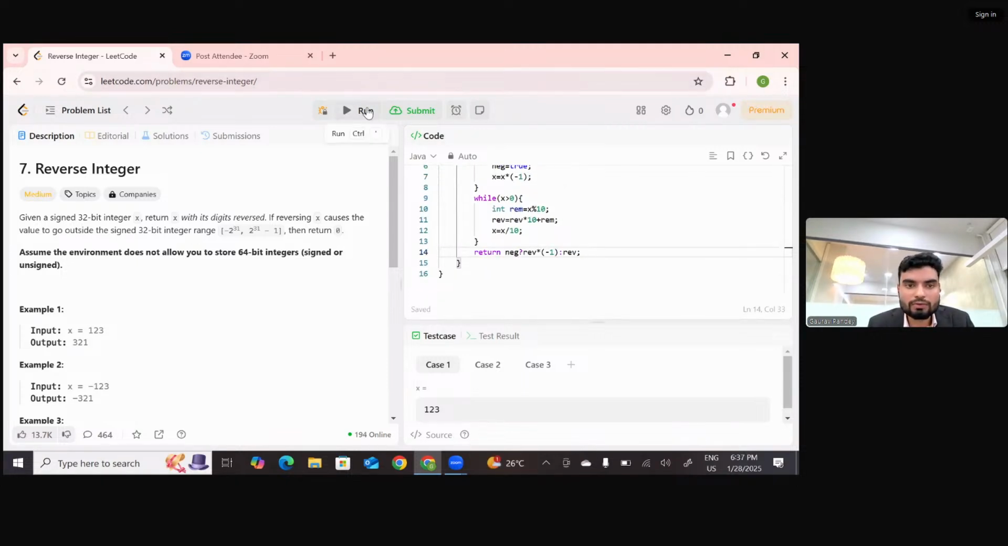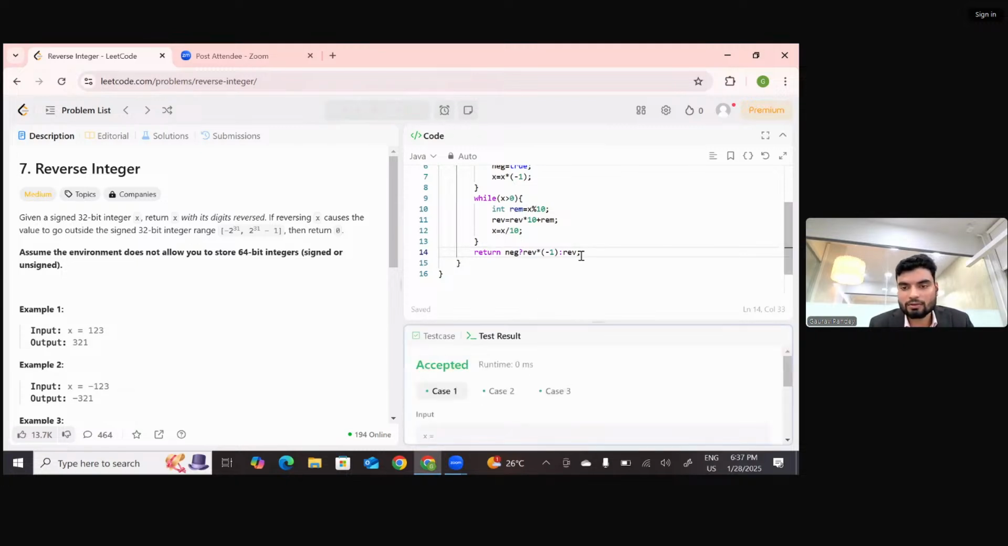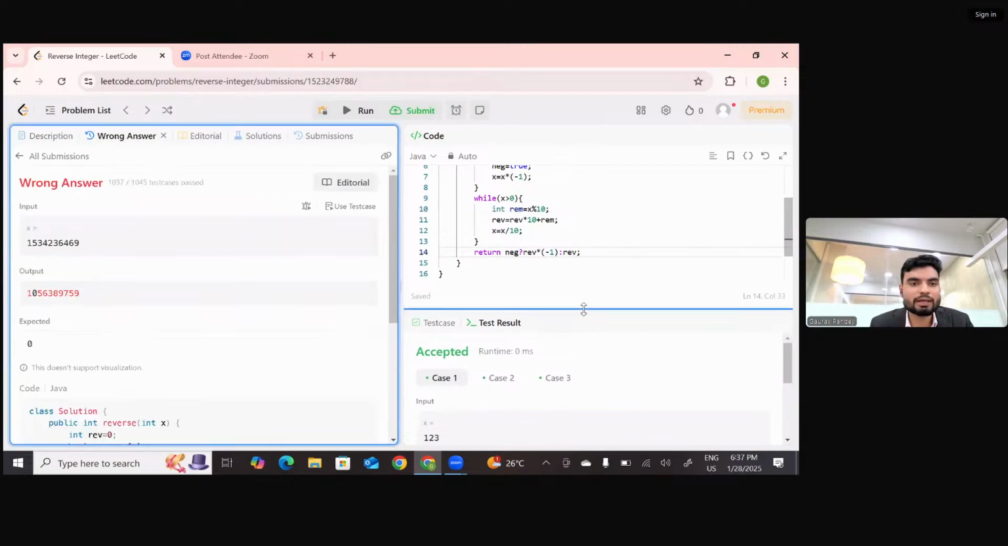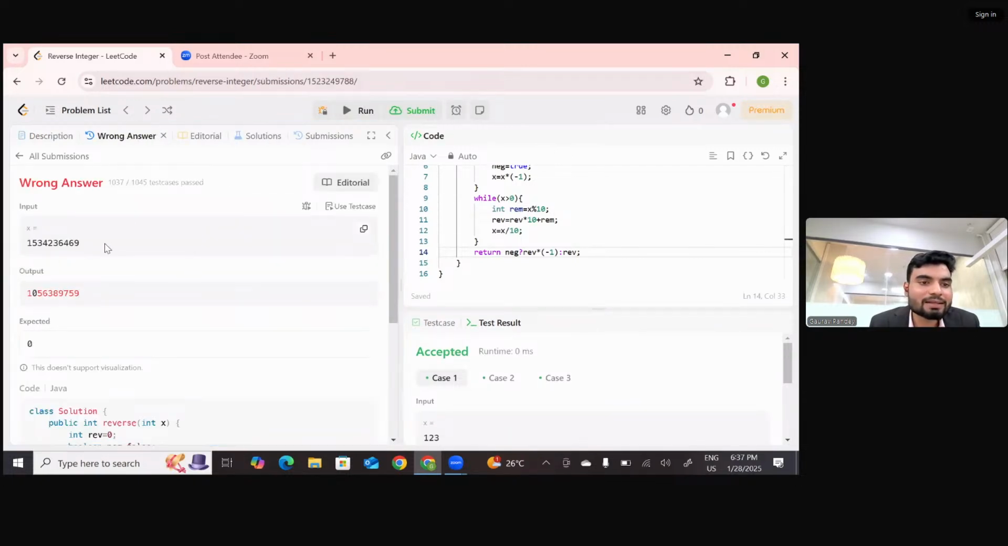And I want to show you something. I intentionally want to show something. Look at this. Right now we are able to pass all the test cases. Now what will happen? I'll run this and submit it. Now you'll see this code is producing an error. Look at this. For very large input values, it's not able to handle them.